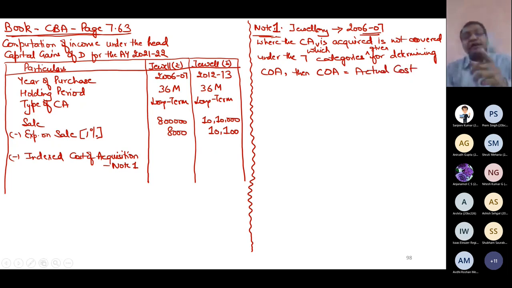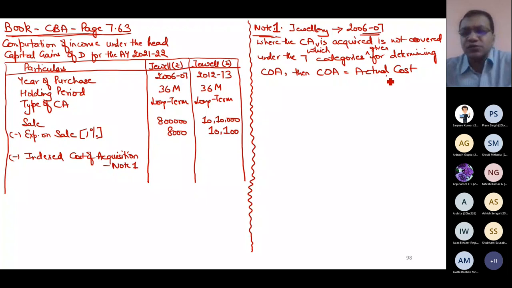Otherwise, in other categories, I might not take actual cost. Like in category 6, if I acquire the asset before 1st April 2001, my cost of acquisition can be actual cost or FMV on 1st April 2001, whichever is higher. In category 3, when there are long-term capital assets acquired before 1st Feb 2018, I might not take actual cost because that depends upon the provisions. But if any capital asset is not covered in those 7 categories given to determine cost of acquisition under section 55 subsection 2 in different clauses, then the cost of acquisition is by default actual cost.